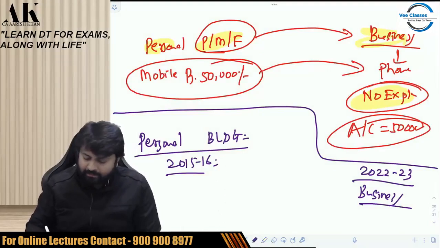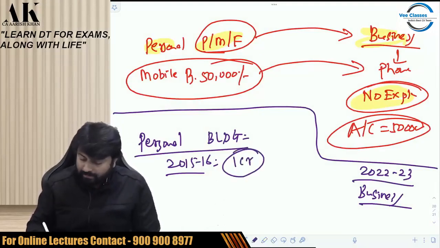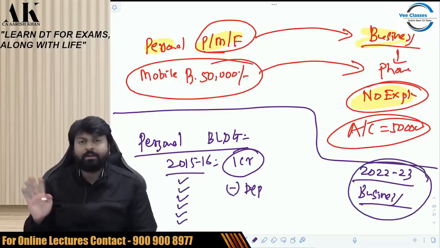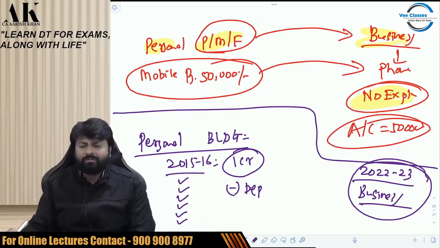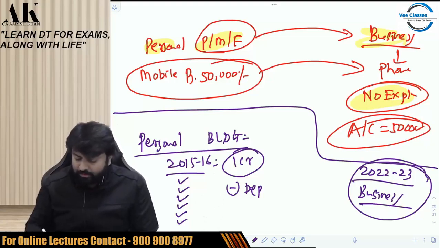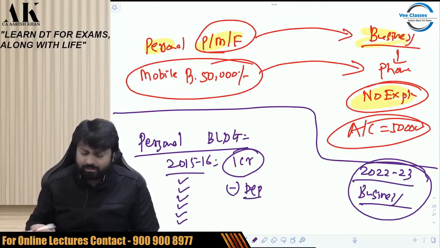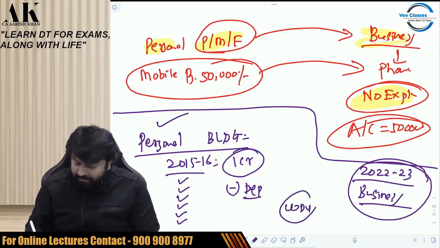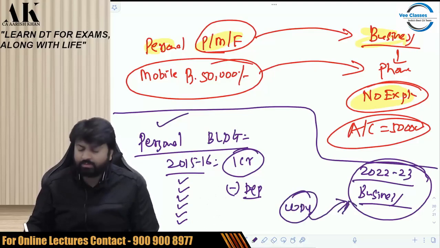Just see at what price you have purchased the building in 2015-16. Suppose I purchased the building for 1 crore rupees. Then you have to reduce the depreciation for 15-16, 16-17, 17-18, 18-19, 19-20, 20-21 till 2021. Don't reduce for 22-23 because that is the year in which you are converting. Reduce the notional depreciation, because depreciation is notional as you are using it for personal purpose. It cannot be called actual. Then whatever amount is left, that WDV will become the actual cost in 2022-23.